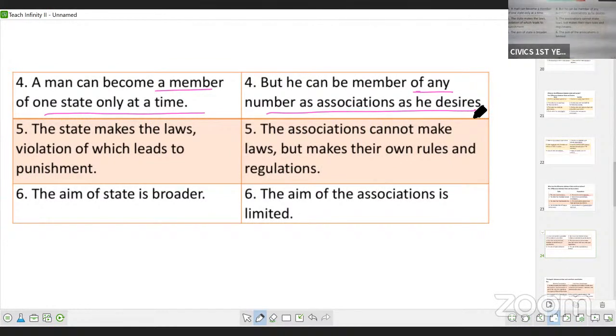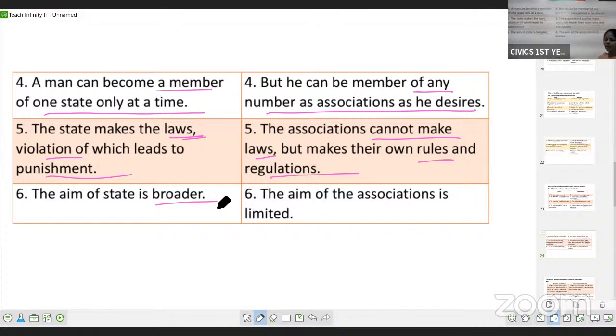Okay, and state makes the laws, and violation of laws leads to punishment. If you are violating, if you are breaking the laws, you have to face the punishment. Association cannot make laws, but it will have its own rules and regulations.